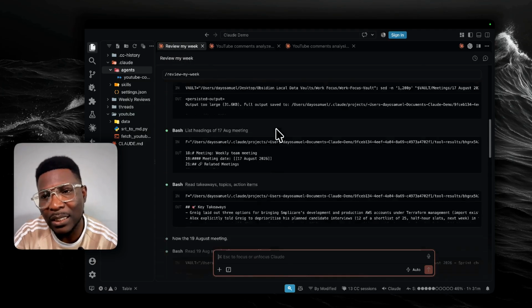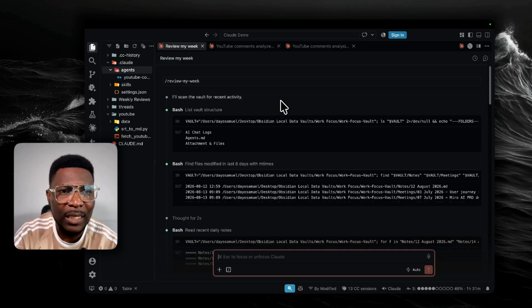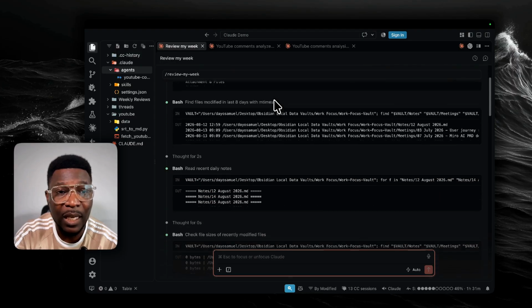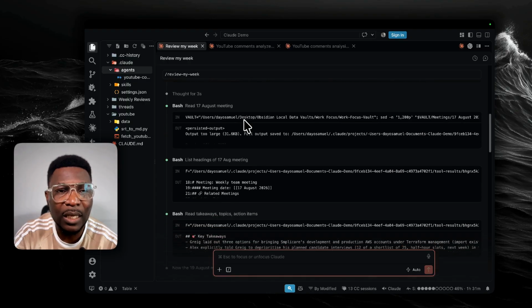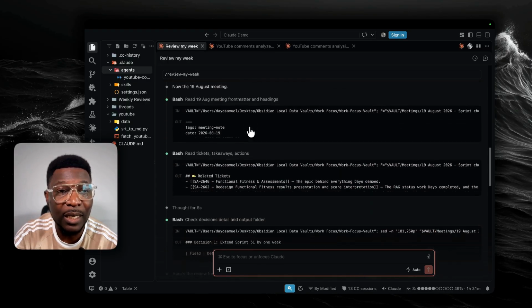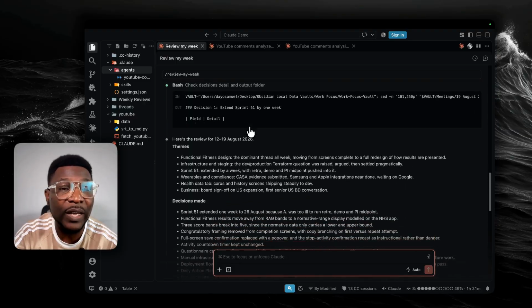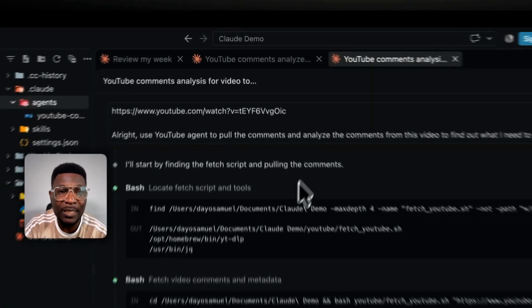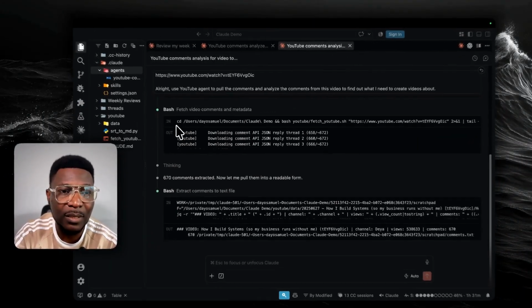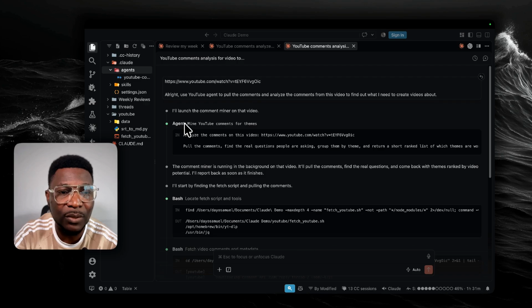Now, let's look at the review. When I did review my week earlier, it said it would scan the vault for recent activity. If you look at all the stuff, it uses bash, and it's basically just reading. It did not send anything off. Everything it's doing, we are literally seeing within the chat window. In this case, notice something here. It's basically just gone to do what it needs to do without showing us anything else.